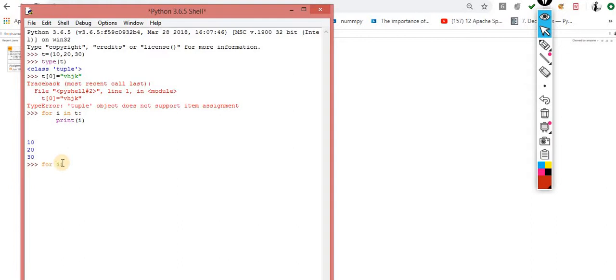For i in range of len of L. Okay, so if I do the alternate way, exactly the same. Range, spelling mistake, exactly the same.